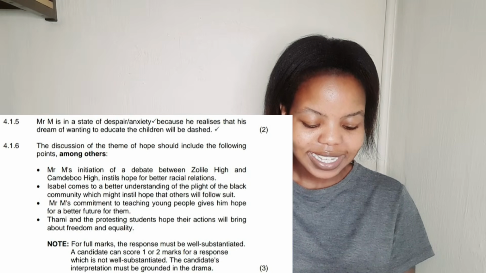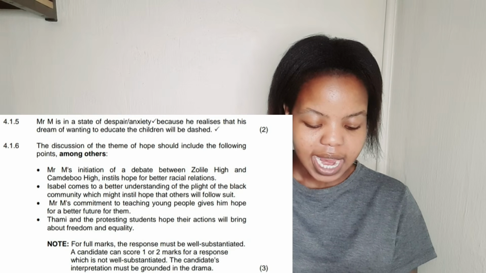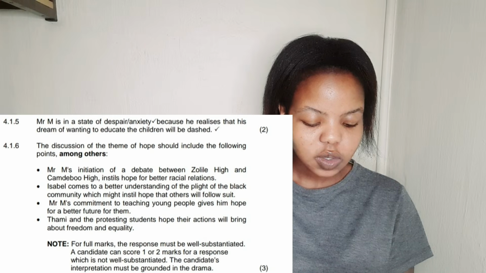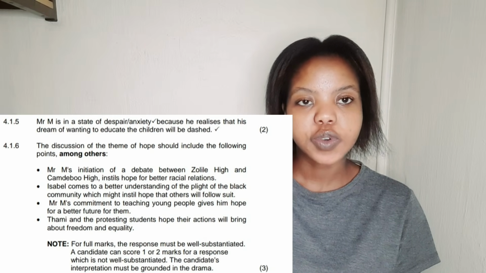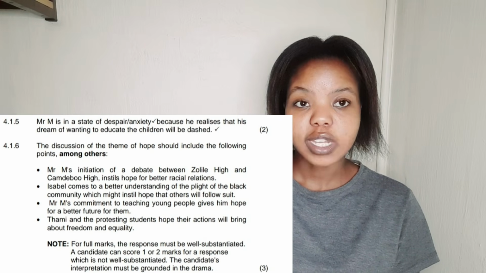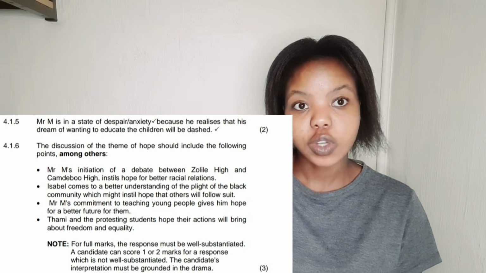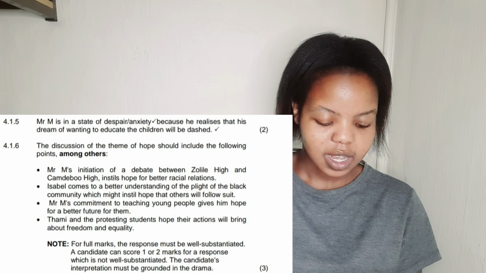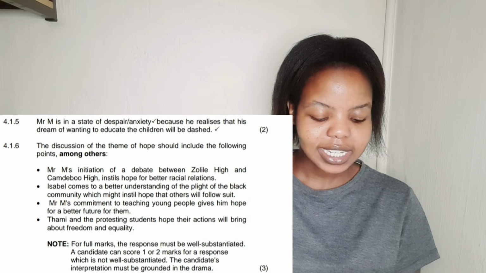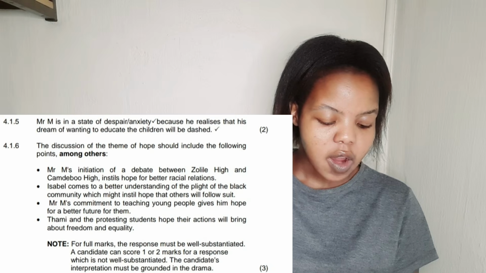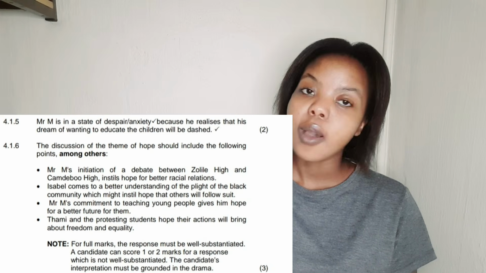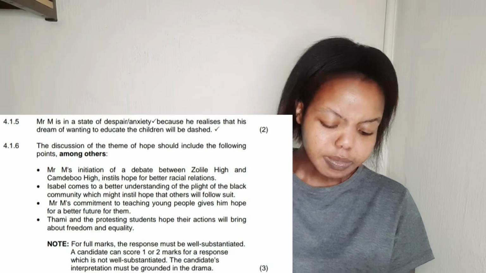4.1.5. So the correct answer is that Mr. M is in a state of despair and anxiety, because he realizes that his dream of wanting to educate children will be ruined. If those learners join the school boycott, who is he going to teach? No one. So Mr. M is in despair or anxiety because he realizes that his dream of wanting to educate the children will be ruined or dashed. Okay,